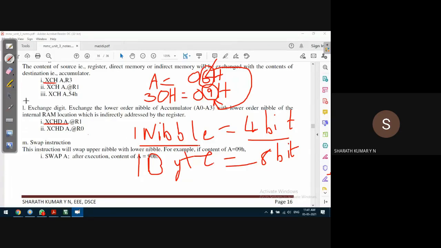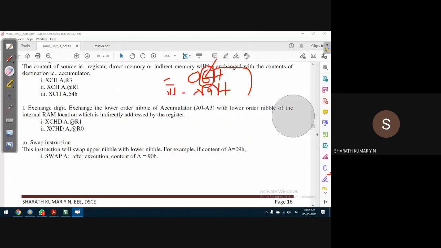The first condition for XCHD is that one of the operands is, of course, accumulator, similar to the XCH instruction. The other important condition is that the source of data has to be only indirect addressing mode. It does not support register addressing mode, immediate data, or direct addressing mode. Guys, we'll execute all these instructions, don't worry, and understand how they work.